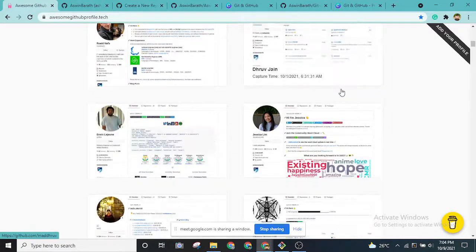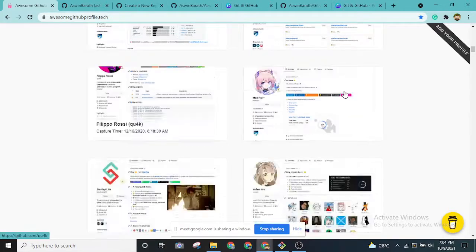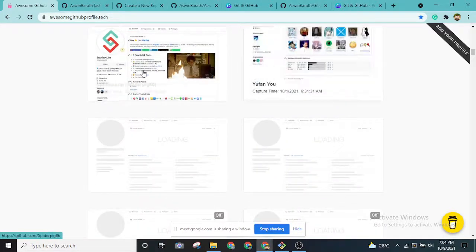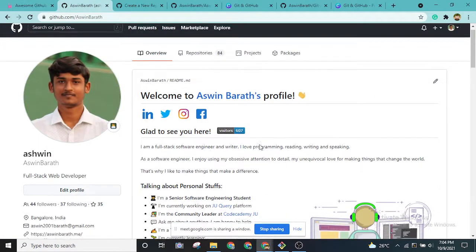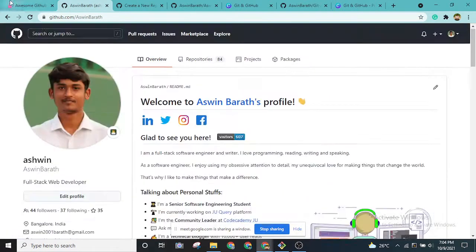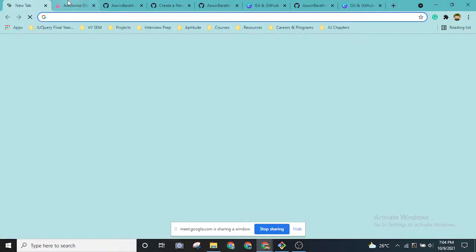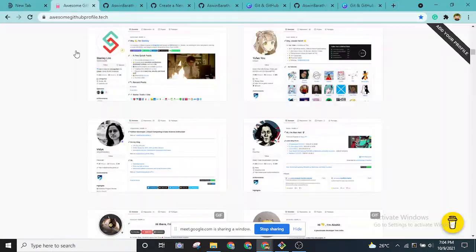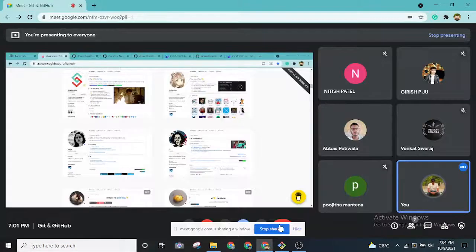They have given their descriptions and colors in really good different ways. This is how you can improve your GitHub profile. I'll post it in the chat as well. You can check it out later.